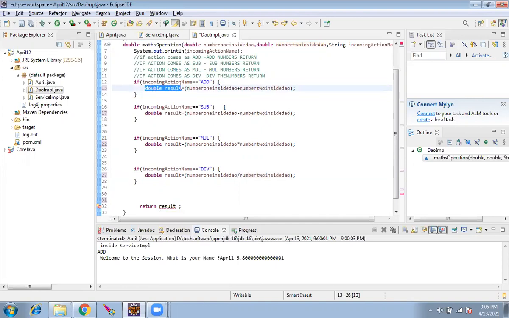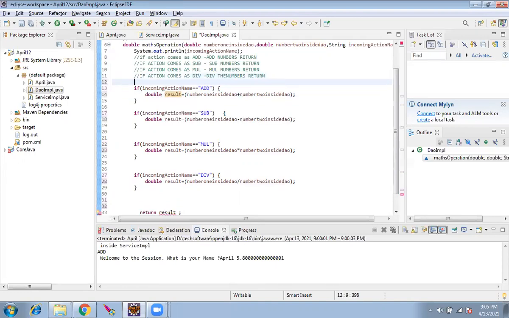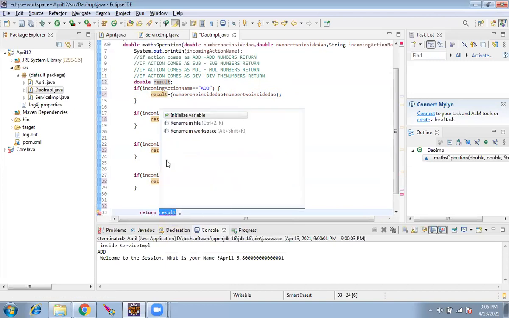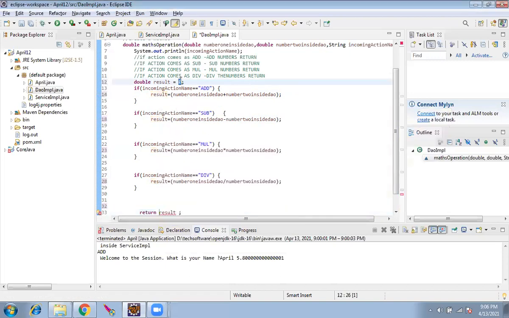So if I declare it inside, it is not understood everywhere. Initialize the variable to the default value, which will give us 0. Okay, that's all for today.